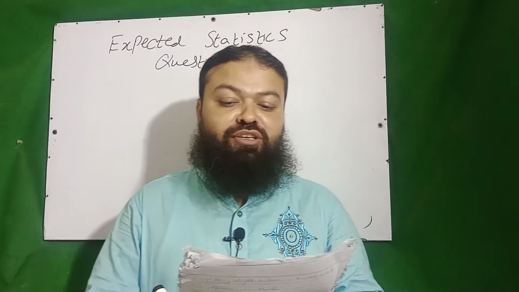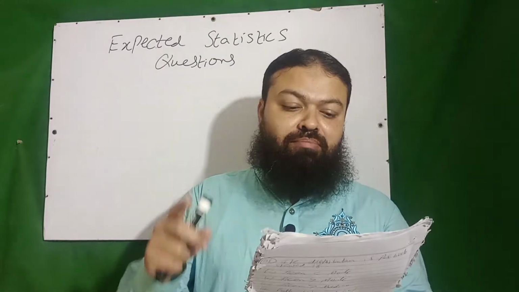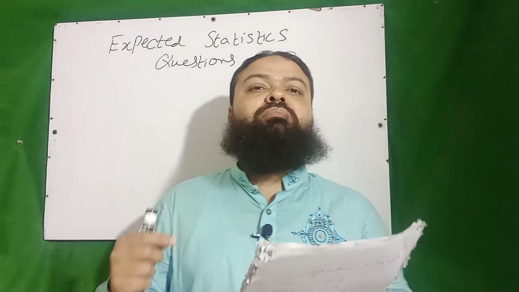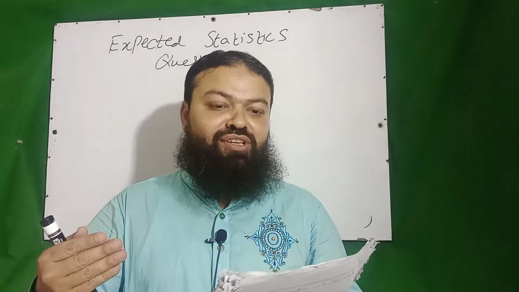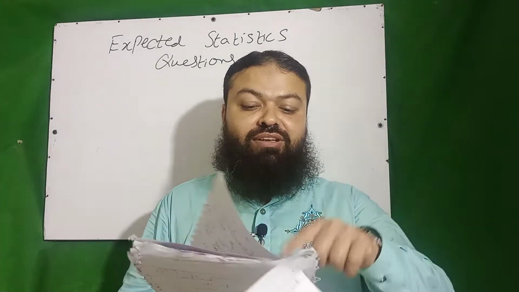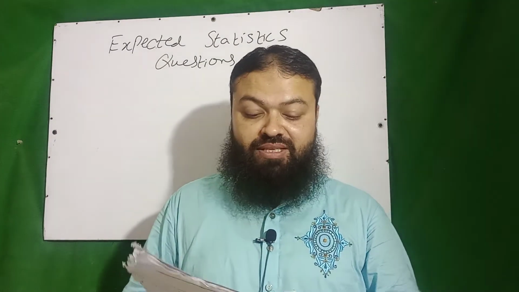Which is not the measure of central tendency? A, mean, it is a measure of central tendency. B, geometric mean. C, harmonic mean. These all are measures of central tendency, but the question is which is not the measure of central tendency. So D will be the correct option, none of these. A very important concept.